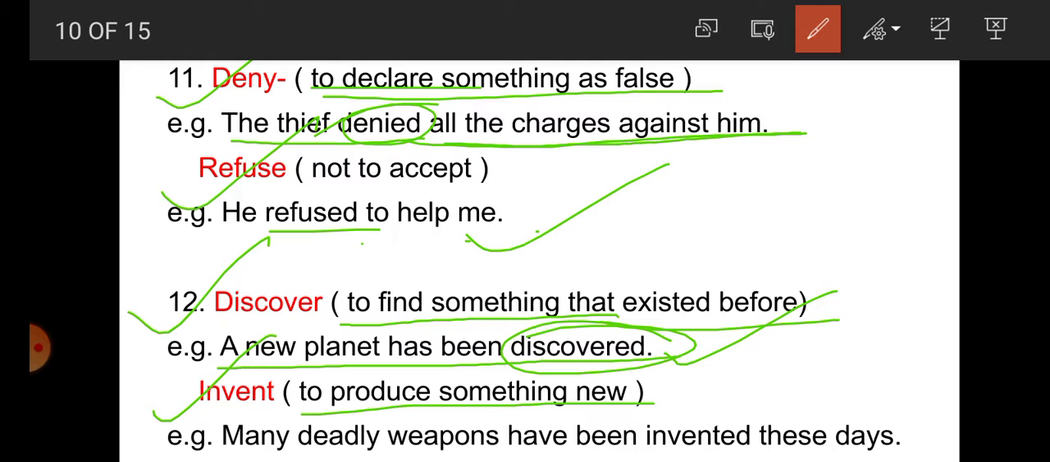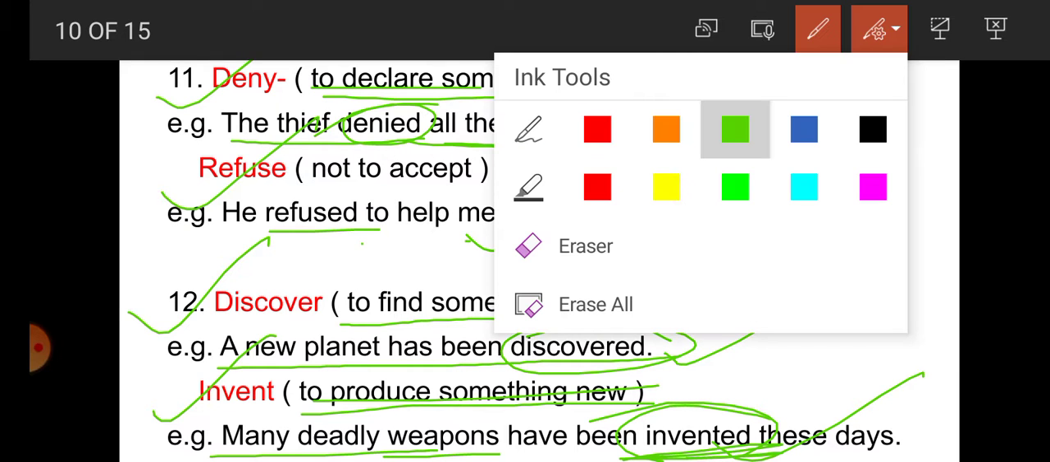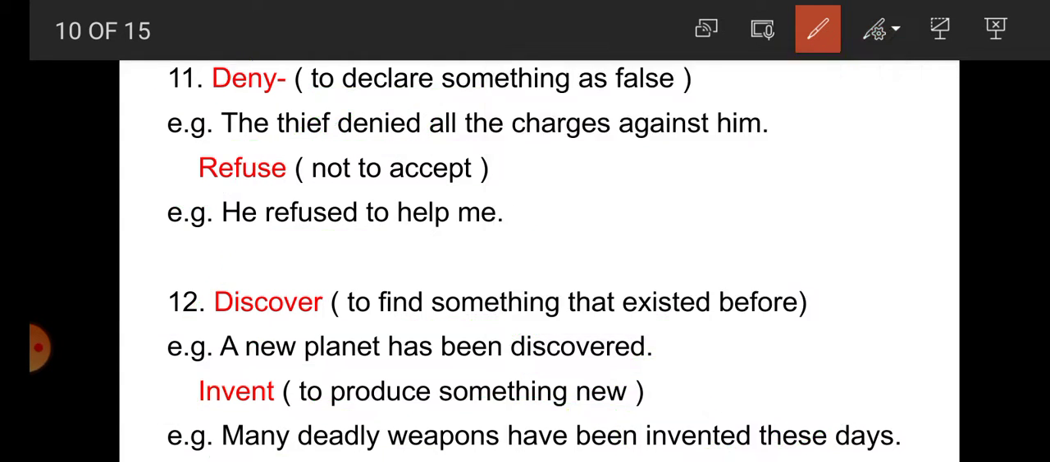And invent, student, is for a new thing. For example, many deadly weapons have been invented these days, because these weapons did not exist, but they are prepared. They are made. That's why here invent is used, because it did not exist, but it is prepared now. So student, discover and invent both are synonyms.